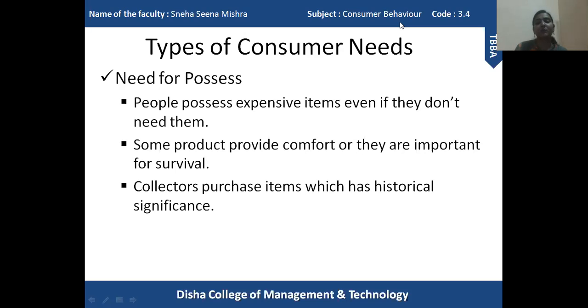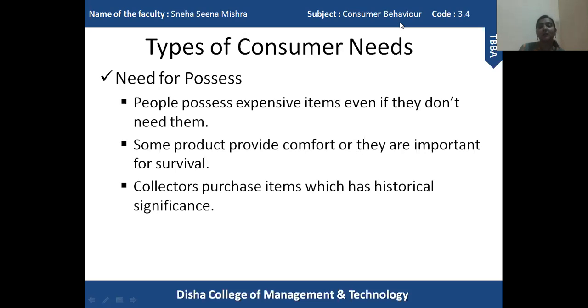We want to get that kind of facility, that kind of comfort in our house. So that's why people purchase air conditioners. So we purchase a product because either it is required for our survival, or we require the product to make our life more and more comfortable.